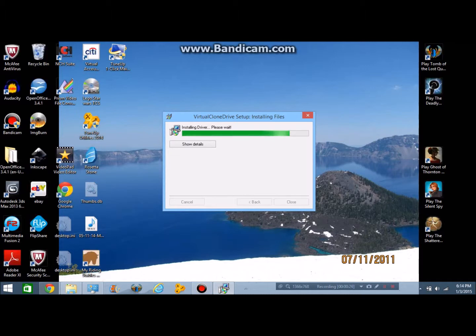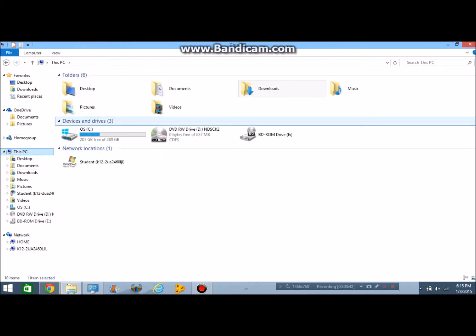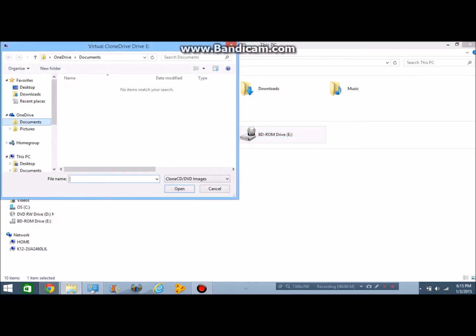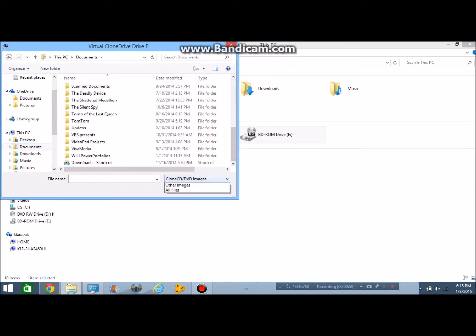When it asks about installing a driver, I have already installed it on this computer before, so it didn't ask, but when it asks, make sure you click Install, because otherwise it's not going to show up in your files. So then we go to this PC, and there is your new Virtual Clone Drive. So what you do is you click it, right-click, go to Virtual Clone Drive, Mount,